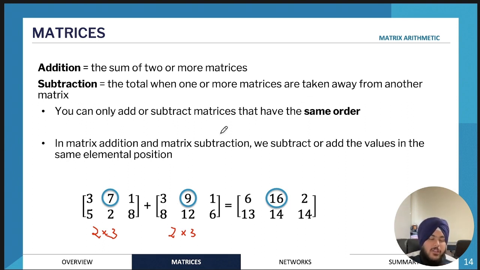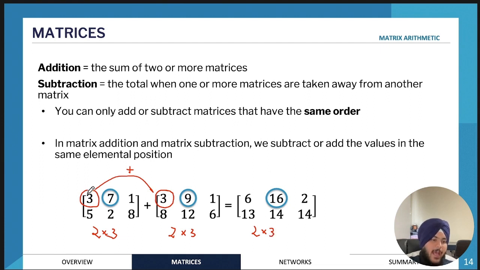In matrix addition and matrix subtraction, all that we're doing is adding the elements in the same position in the two matrices, or the three matrices, that you're adding. So for example, in position 1,1, the first row and first column, we're adding that to the element in the first row and first column of the other matrix. These two elements will be added together. The final matrix will also have the same order as the two matrices that you're adding, so this will also be a 2 by 3 matrix.